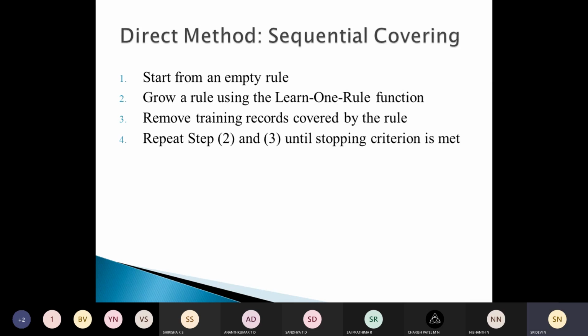For example, for the vertebrate classification problem we saw, this sequential covering algorithm will generate rules for classifying the birds first, and then it may form the rules for classifying the mammals, then amphibians, reptiles, and then fishes, like that. So for each class, it extracts a rule in sequential covering.